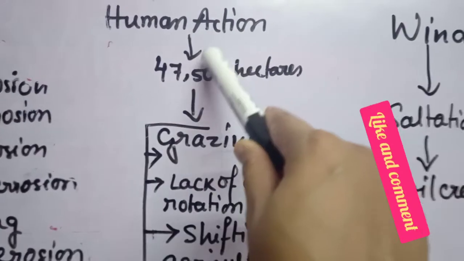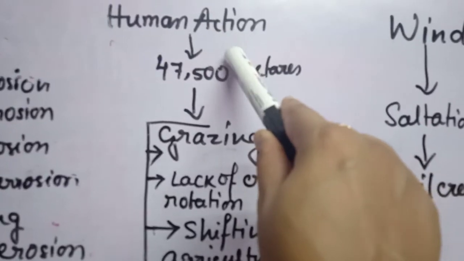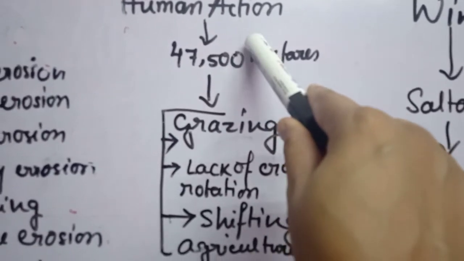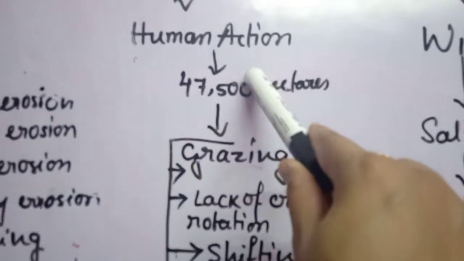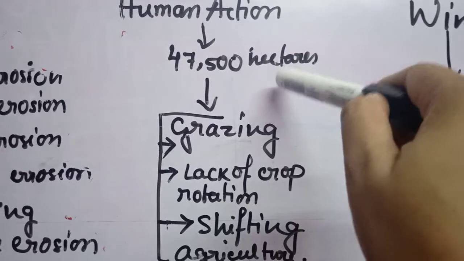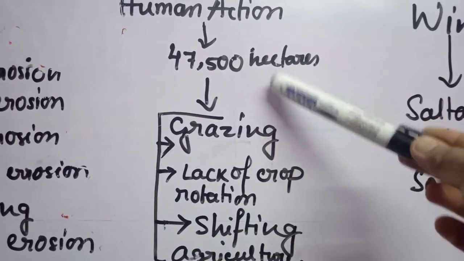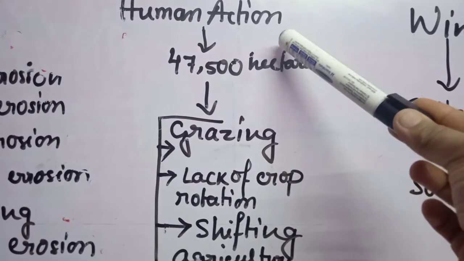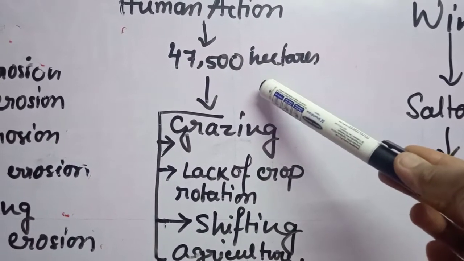Here students, human activity is the main reason for all the problems we are facing in our lifetime. Do you know, every year because of this human activity, 47,500 hectares of land become deforested, or we can say vegetation-less? And growing population is the main problem among all the problems we are facing nowadays.